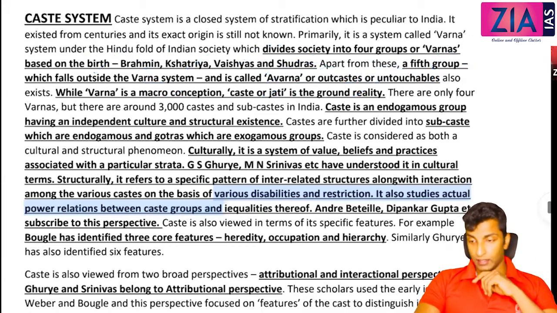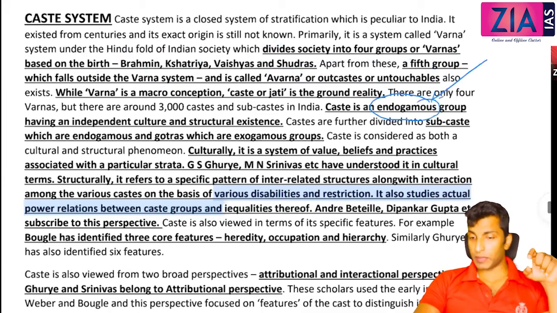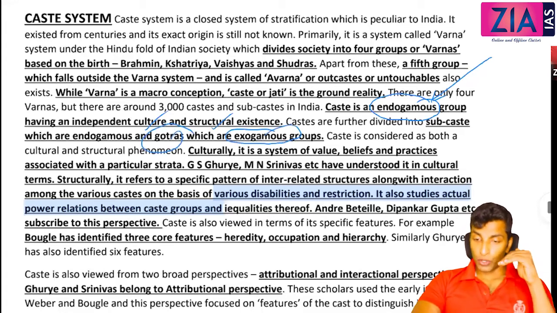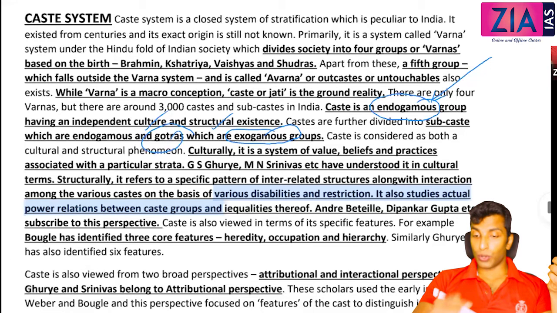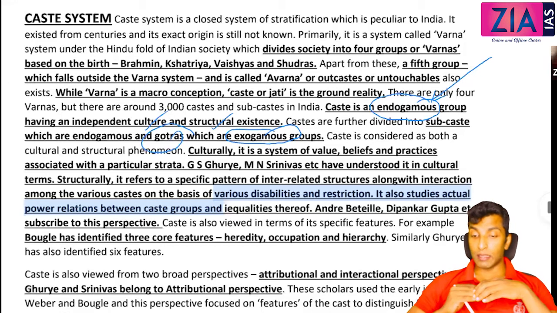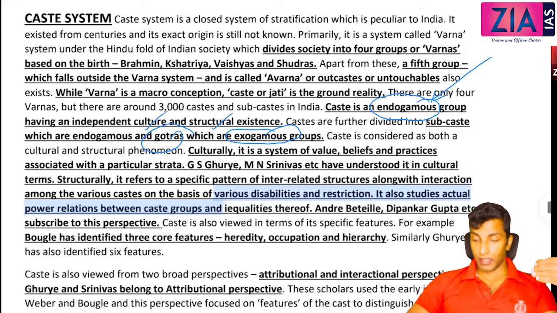Again, this is also another way in which you can define caste. It is an endogamous group. Endogamous means you have to marry within. Caste is an endogamous group having an independent culture and structural existence. Subcastes are endogamous, and Gotras are exogamous. Why is Gotra exogamous? Because you consider yourselves descendants of a common ancestor. So all the members in that particular Gotra are descendants of a common ancestor. So there is a possibility that you will be connected by blood, and blood-connected members are not allowed to marry.